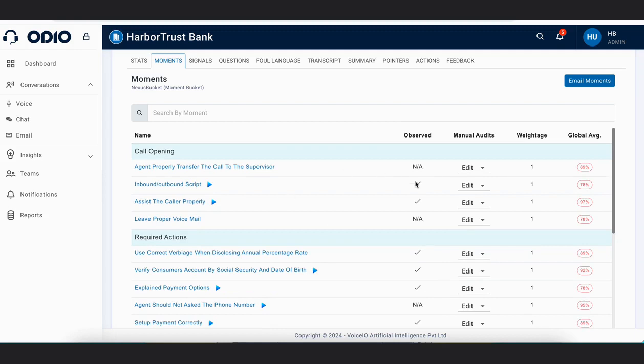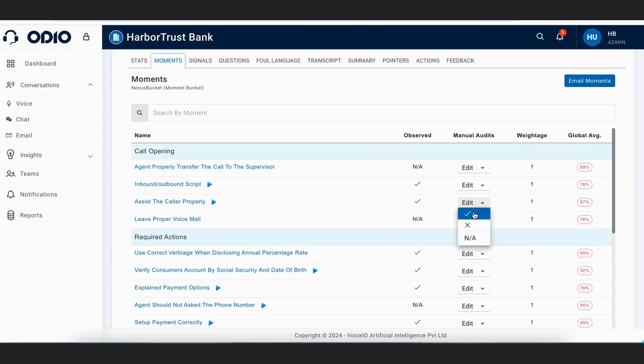We also have this feature of editing the scoring. For example, if any manager or TL is listening to the call and concludes that Odio has marked yes for this particular parameter, which is assist the caller properly, but it has not been observed properly, he can edit it and mark it cross. Or if he thinks it is not applicable to this particular call, he can select that as well.